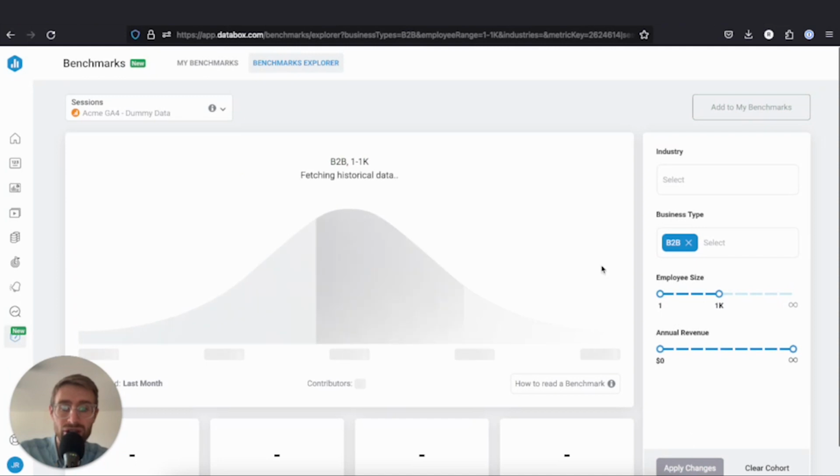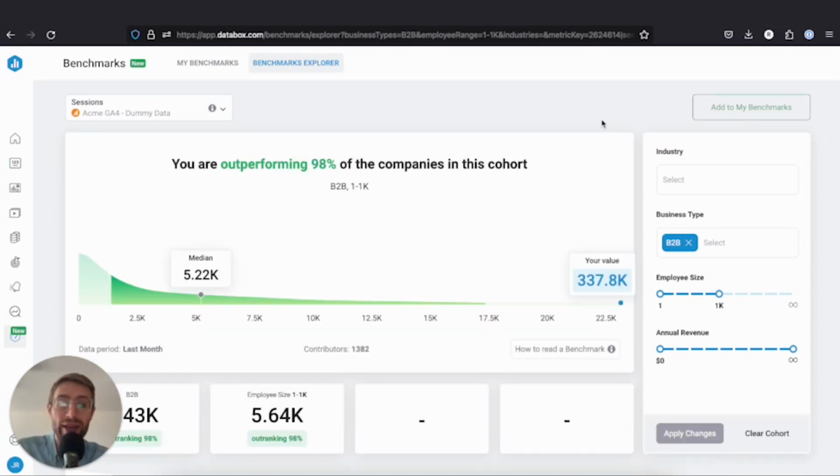We'll hit apply changes. And now it's going to apply my cohort changes and narrow down to companies that meet these cohort parameters. Okay, so the benchmark has loaded, and you can see that we've got our cohort selected of B2B. We're looking at only employee sizes of 1 to 1,000. We don't want to go any higher than that because we're trying to filter out big enterprise companies. And now we can see that it's changed. Now, instead of 9,000 some companies, we're looking at just over 1,300 contributors.